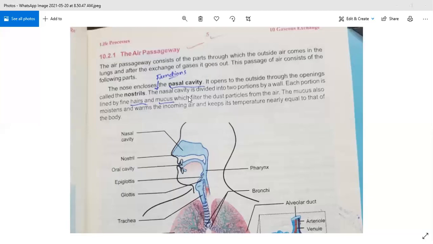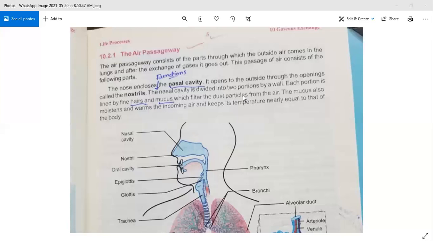The nasal cavity is divided into two portions by a wall. Inside you can see the nasal cavity is divided into two portions. And what is the function of each portion? Each portion is lined by fine hair and mucus which filter the dust particles from the air.